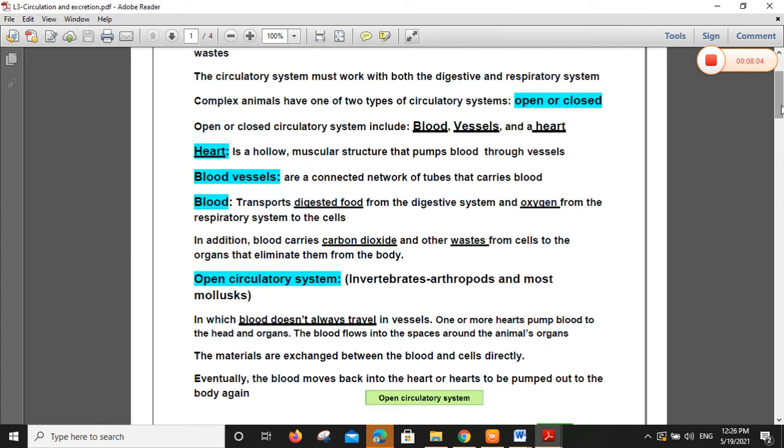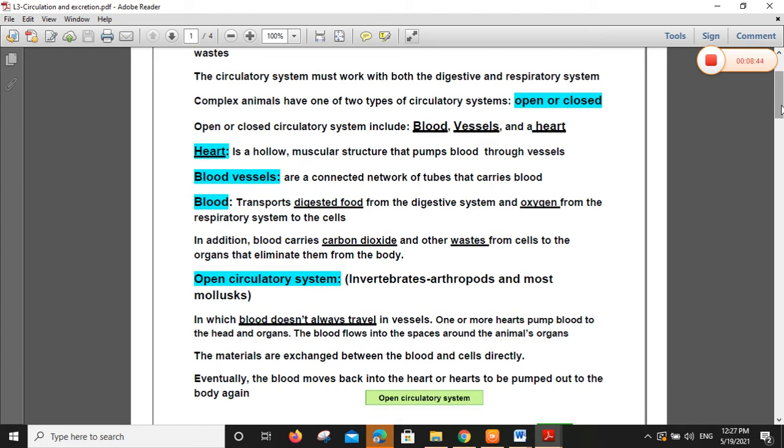Because the body of invertebrates is very small, it doesn't need vessels. Blood doesn't always travel in vessels. This is the open circulatory system. Open circulatory system means the blood doesn't travel in vessels. This is special for invertebrates, especially types like arthropods. Arthropods means insects, arachnids, crustaceans, and also most mollusks, in which blood doesn't always travel in vessels.